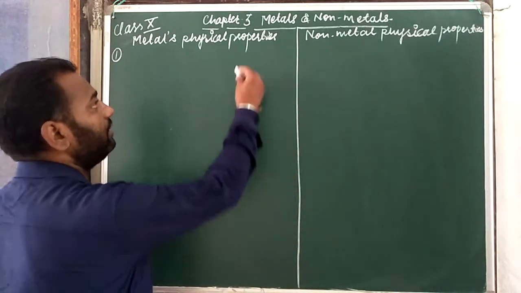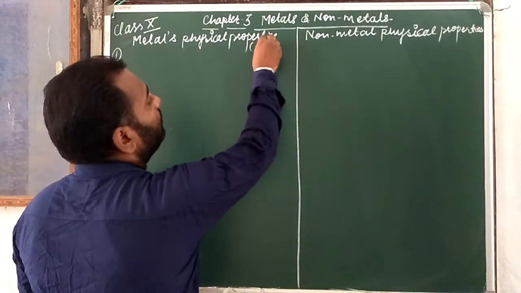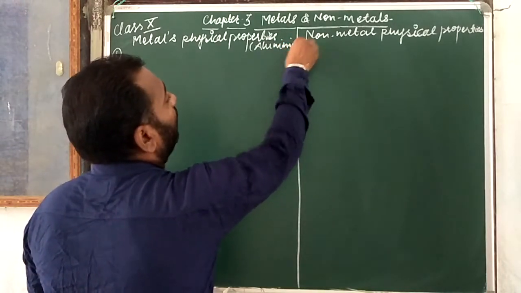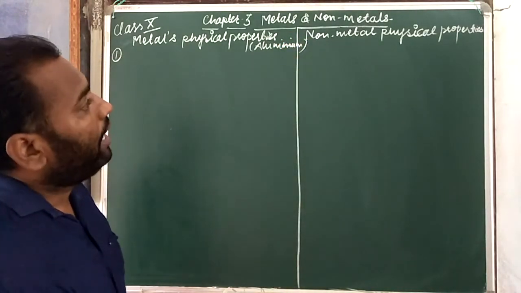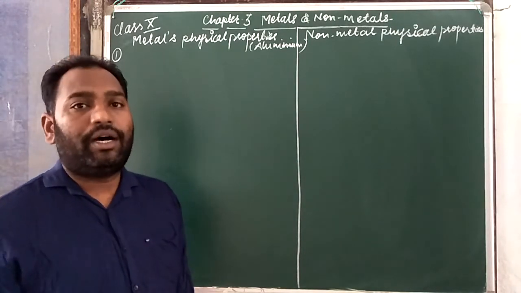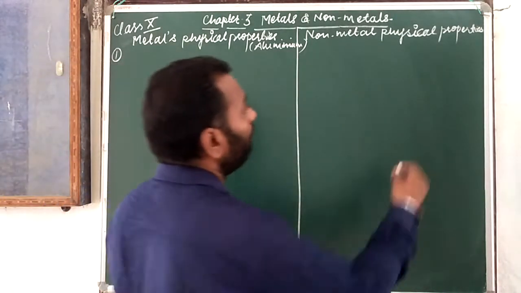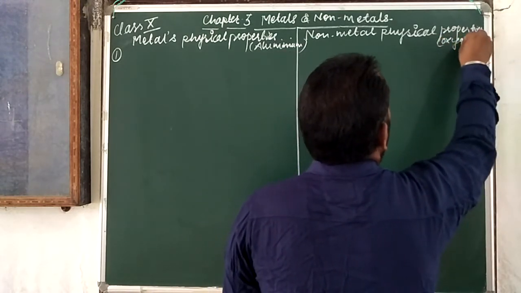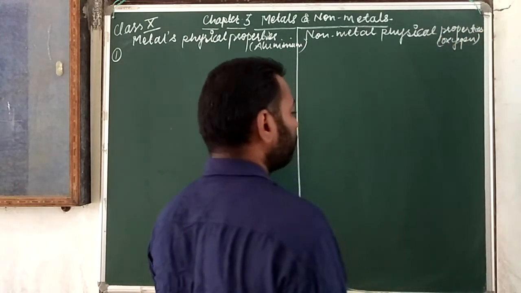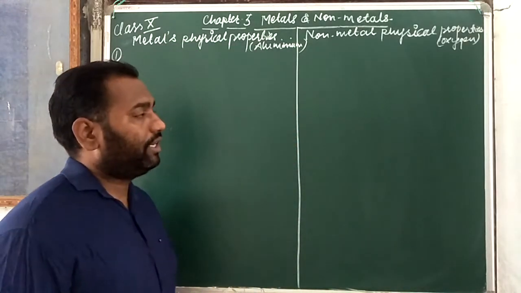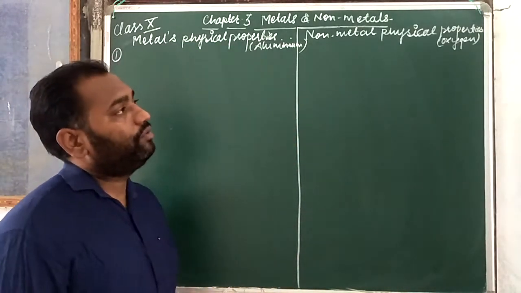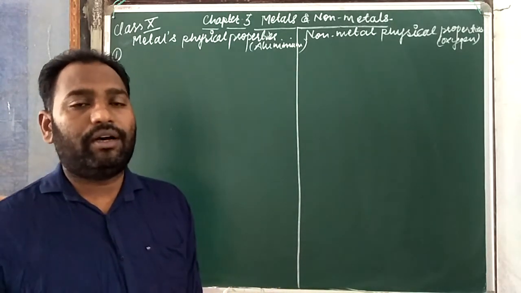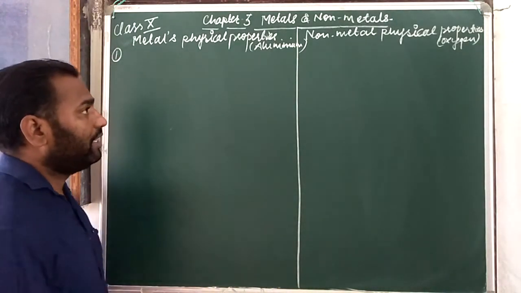So you have to study that. The highest percentage of metal found in our earth crust is aluminum, and the highest non-metal percentage is oxygen. So we can answer the question of which is the most abundant metal and non-metal found in our earth. I hope you are understanding this.